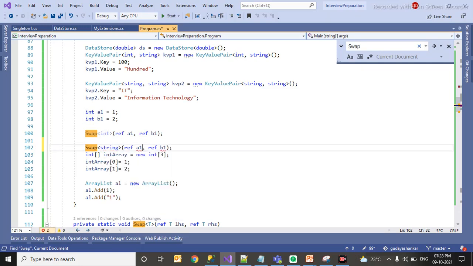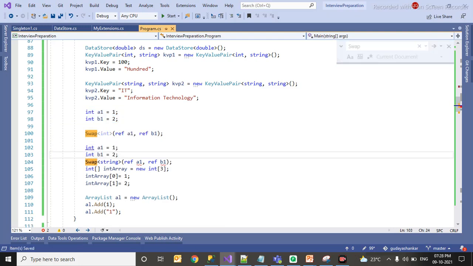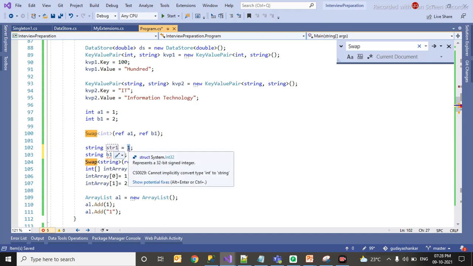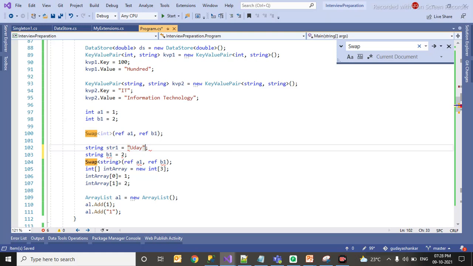Here you have to pass variables. It can be anything, it need not be int. Here it has to be string. So you can pass string, you can give whatever, str1, str2. You can give your text. So here you have to pass this value.